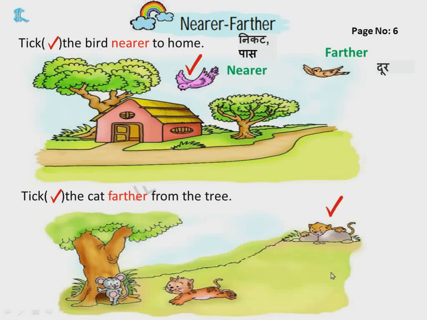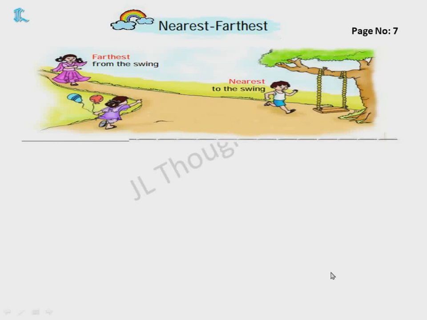Okay, children. Now next one, nearest and farthest. Similarly, like we did biggest and smallest, when we compare more than two things, then we get the concept of nearest and farthest. For example, this boy, here is a swing. This boy is nearest to the swing. Nearest means he is close by. Whereas this girl is farthest from the swing. Nearest means najdeek. Farthest means sabse door, adhik door.